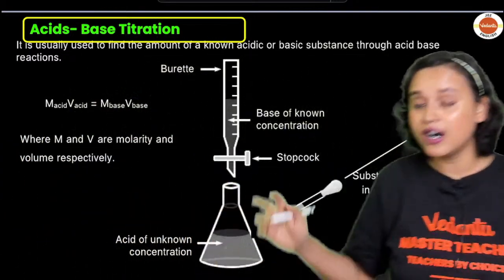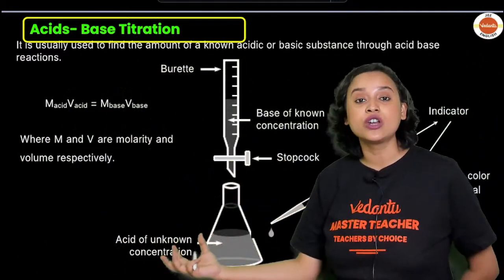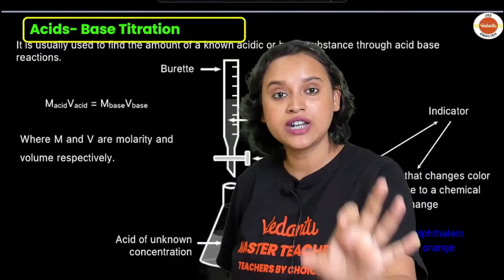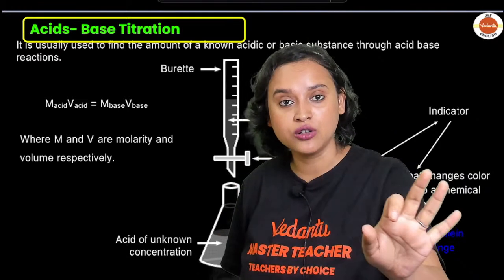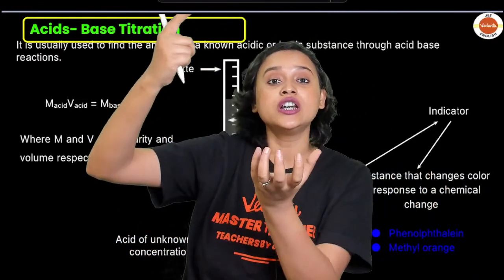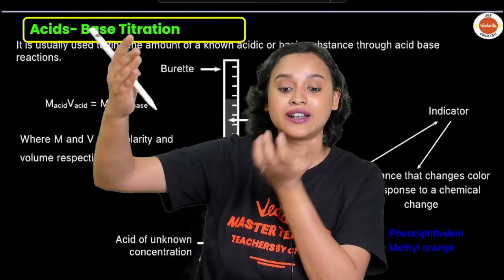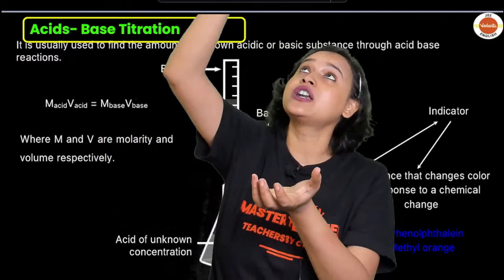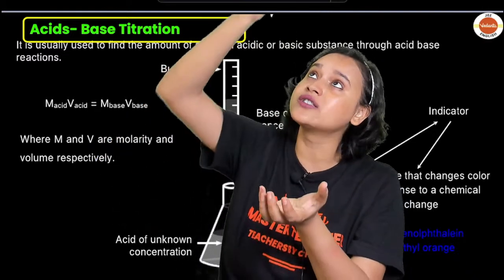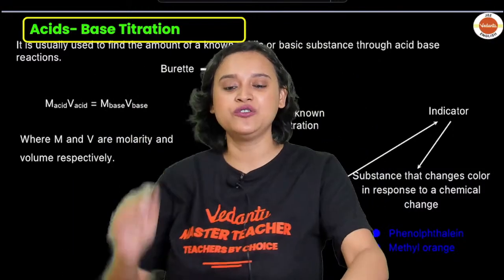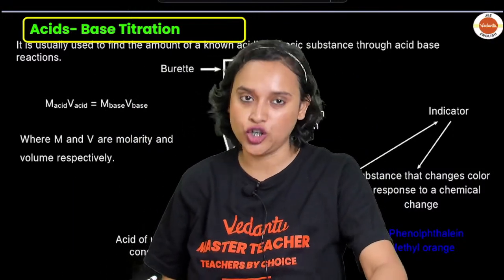But remember, whatever you have taken in the conical flask, that is your unknown concentration. Whatever you have taken in the burette, that is something that you know. So here you are basically comparing. You do not know the acid's concentration, but you know the concentration of the base. So when they react, that's how you find the quantity, the volume.